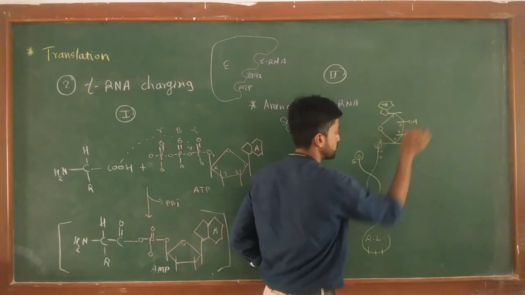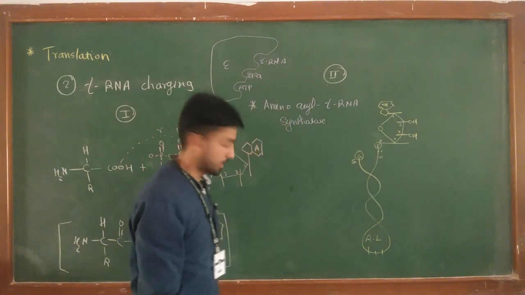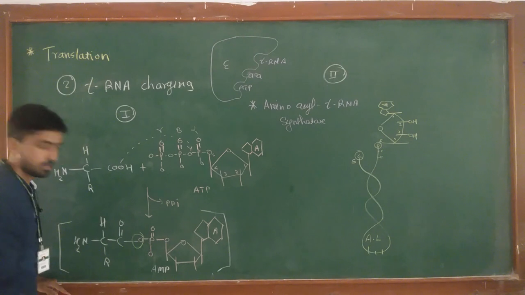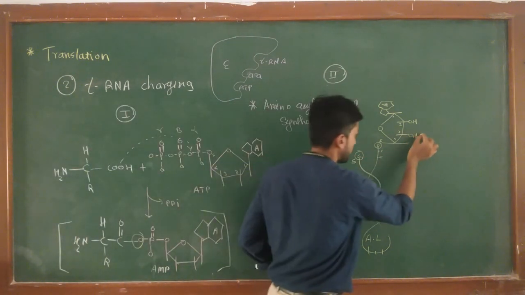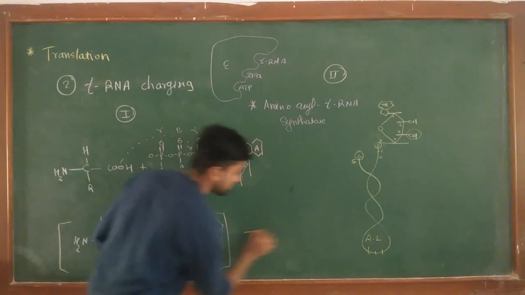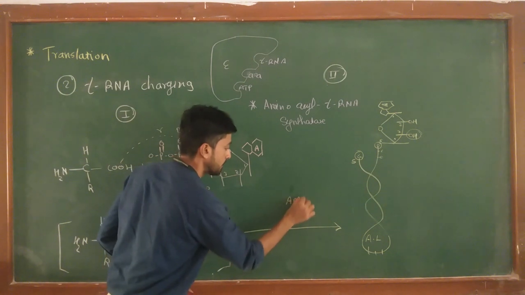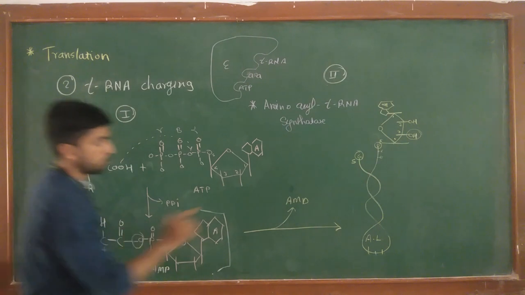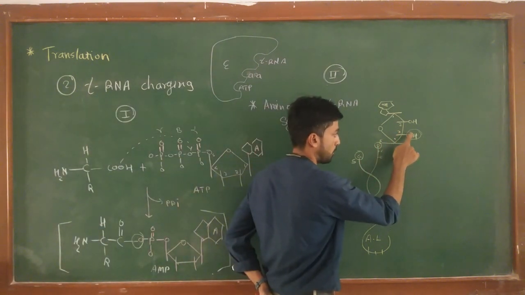The second carbon has an OH, while the third also has a hydroxyl group. This oxygen makes a nucleophilic attack on this group, and in the reaction, the AMP molecule is released. The amino acid forms a bond with the third hydroxyl group oxygen.